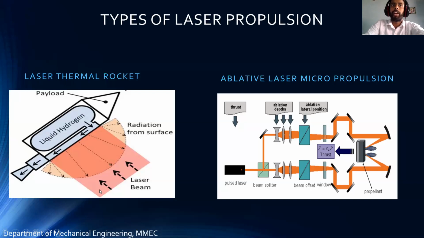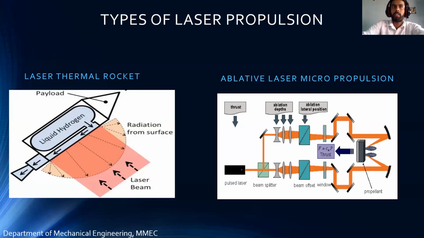We are going to use the laser beam to heat or combust the liquid hydrogen or the propellant, so that it will produce hot gases, and as per the required thrust, it will produce the thrust and move forward, sir.